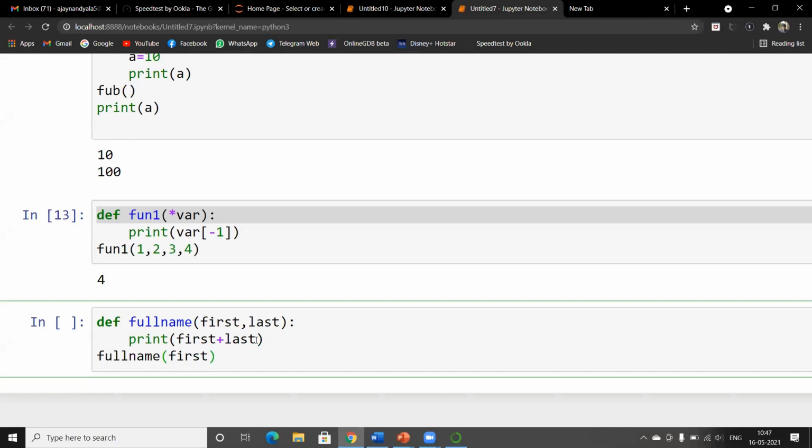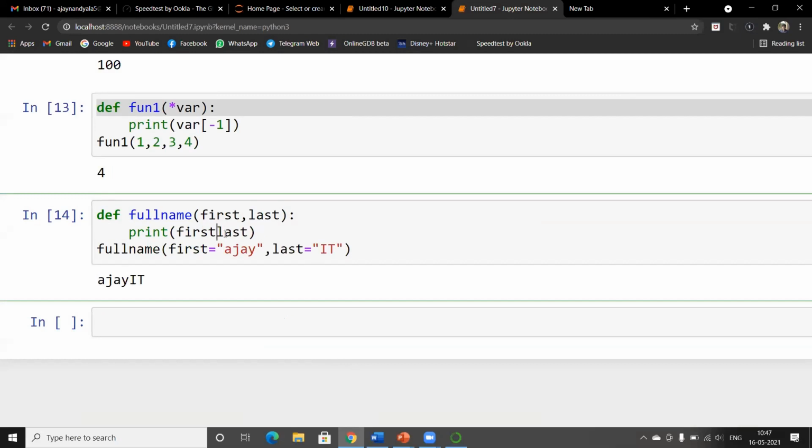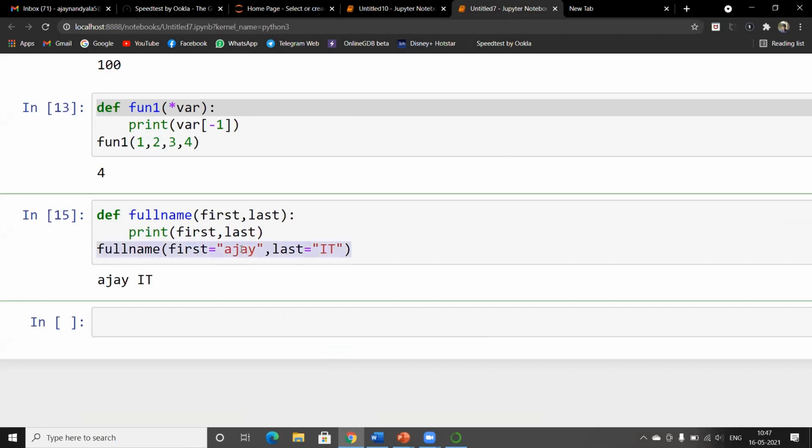We take the argument followed with the value. And we take the second argument and followed with value. See, if you run the program, you get the combined form. If you want to print the values as individuals, it's like this. See, the value of j is stored in the variable first, and the value of it is stored in the variable last. And these two variables are passed as arguments.